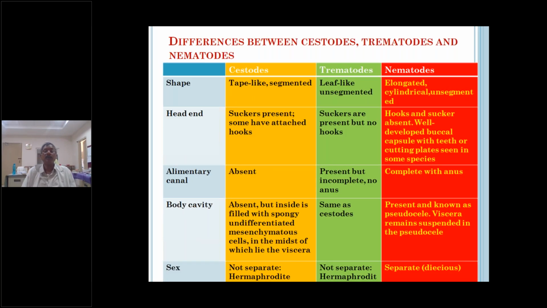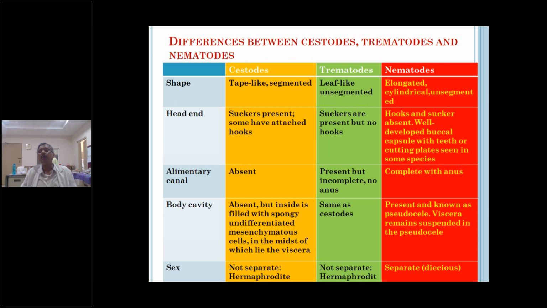The sexes are not separate in cestodes and trematodes; they are hermaphrodite. There are no male and female parasites in cestodes and trematodes, except Schistosoma. But in the case of nematoda, there is male Ascaris and female Ascaris, male hookworm and female hookworm, male Enterobius and female Enterobius, male Trichuris and female Trichuris. The nematodes are dioecious; the sexes are separate.